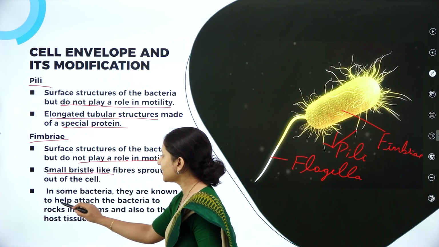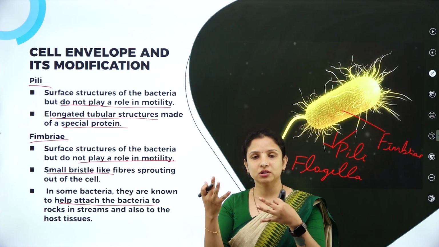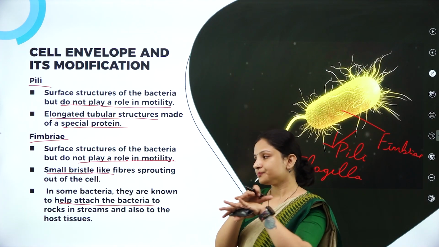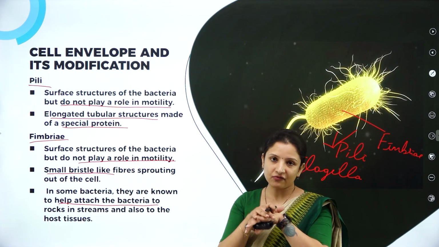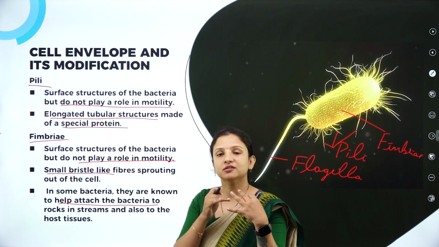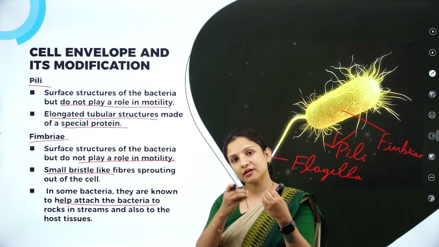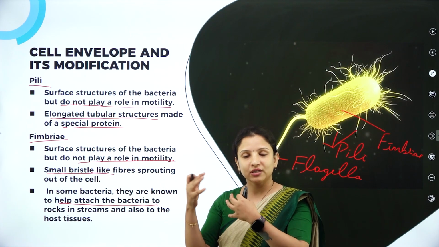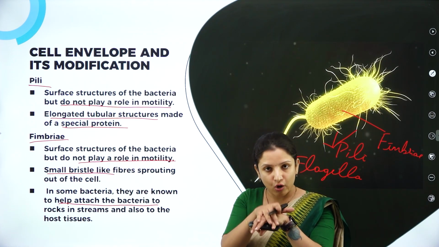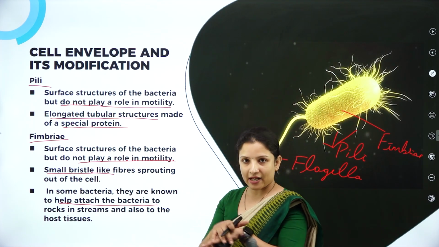They help the bacteria to attach to rocks. For example, cyanobacteria usually grow in wet areas, or in streams. Anabaena, Nostoc and all that, we find them in streams. In streams, when there is a flow of water, the water currents can carry off these bacteria. So these bacteria can go and attach to any substratum, that is rocks or logs of wood, whatever is there in or near the stream, with the help of the fimbriae.